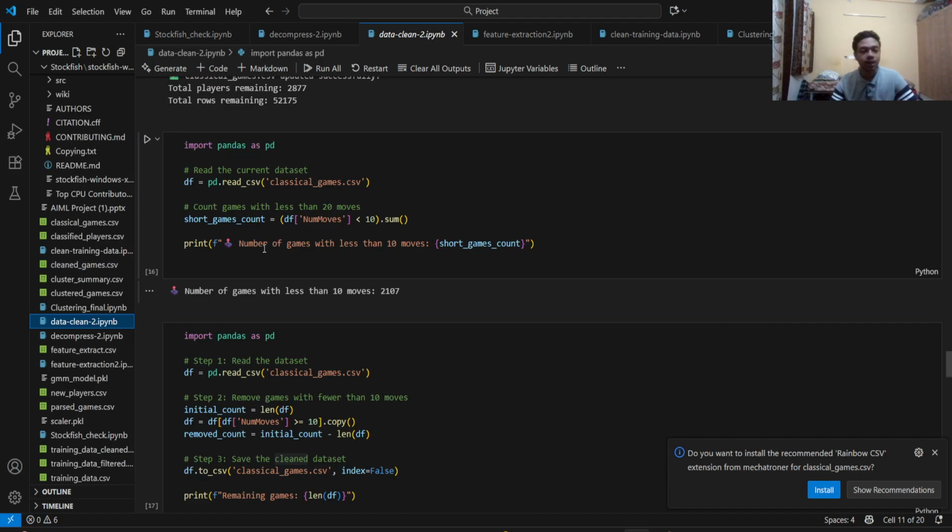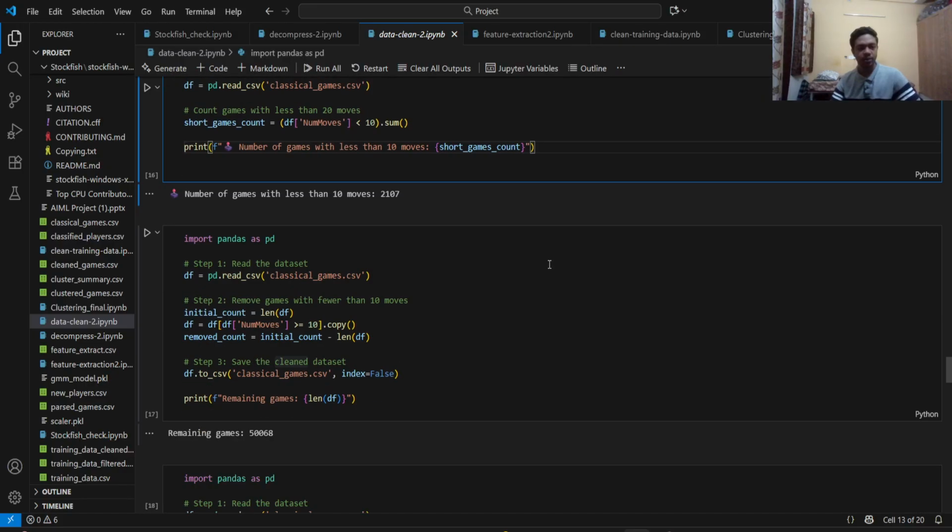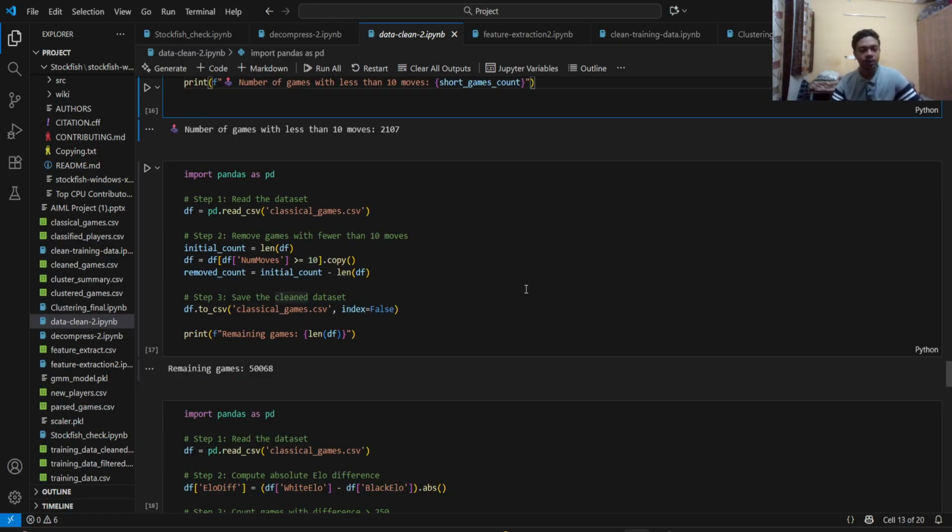I've removed the games which are less than 10 moves, since for games less than 10 moves, it's not generally considered to be good, since there are many outliers, because a player tends to blunder earlier in the game, which creates inaccuracy in the data.